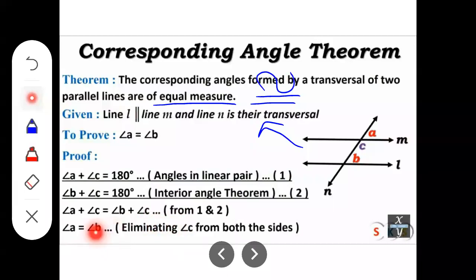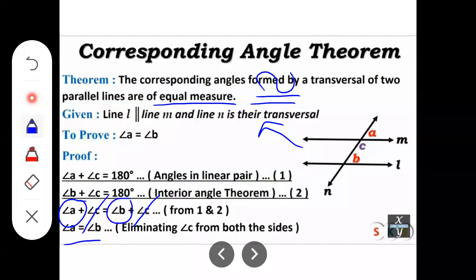Now eliminate equal terms. When on either side of the equal sign the terms are similar, those always get eliminated. So which is the equal term? That angle C and here angle C, those get eliminated. And what remains? Angle A equal to angle B.